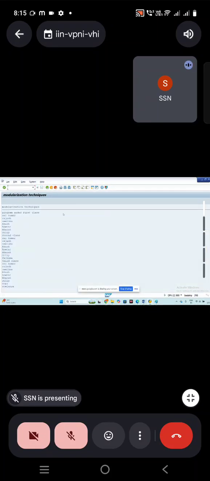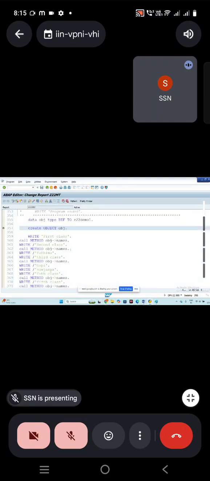So this is how you're going to call the method. So create the class and then create the method and then call the method. Is it clear? Any doubts up to here?